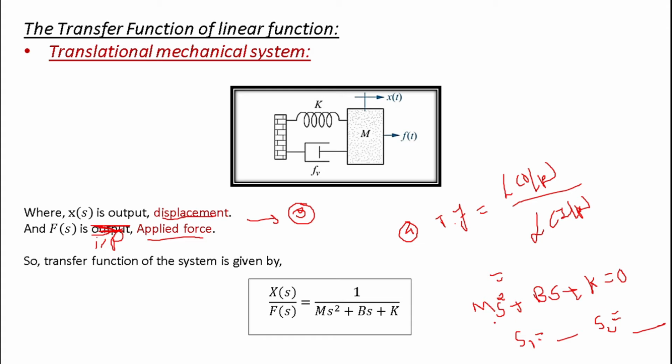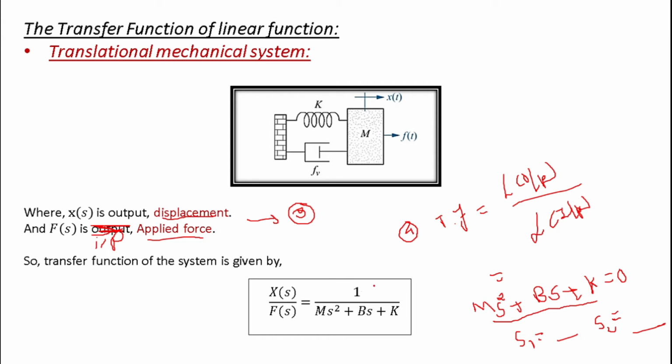You know how to find the roots: minus b plus or minus under root b square minus 4ac, divided by 2a. If you do so, you will find the values of s1 and s2, and those will be the poles of the system, because whenever you put the value of s1 into this equation, the transfer function becomes infinite. That is why they are known as the poles of the system.